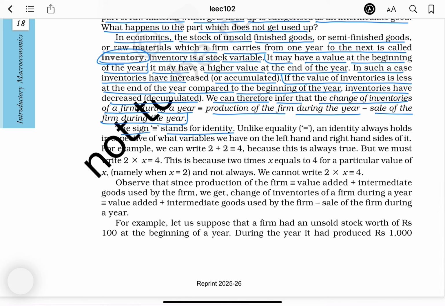The sign ≡ stands for identity, unlike equality, equal to, and an identity always holds, irrespective of what variables we have on the left hand and right hand sides of it. For example, we can write 2 plus 2 identity 4, because this is always true, but we must write 2 into x equals 4. This is because 2 times x equals 4 for a particular value of x, namely x is equal to 2.